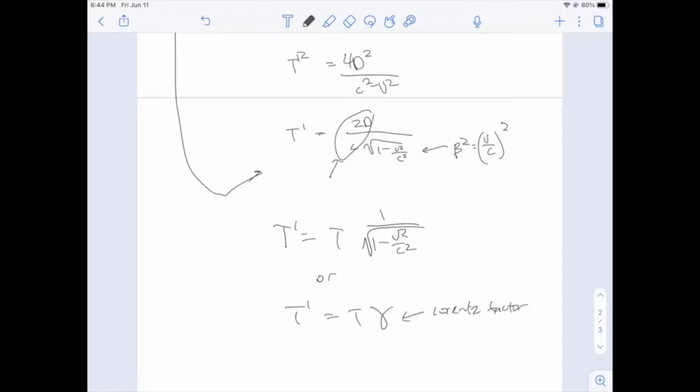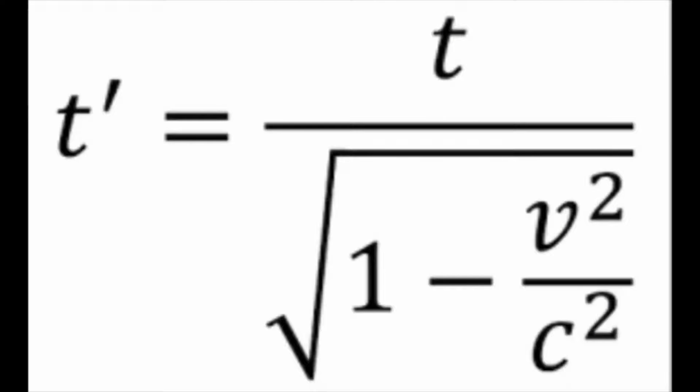So what are some takeaways that we can get from this equation? On the right portion, when we look at v squared over c squared, that means that as v gets closer and closer to the speed of light, v squared over c squared will approach 1, which means that t prime will be much, much greater than t. In other words, the faster you move, the slower your time will flow.